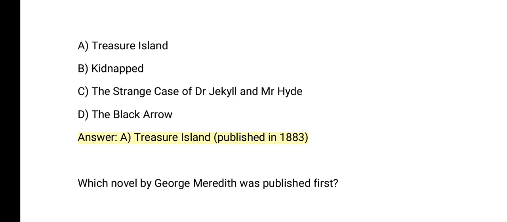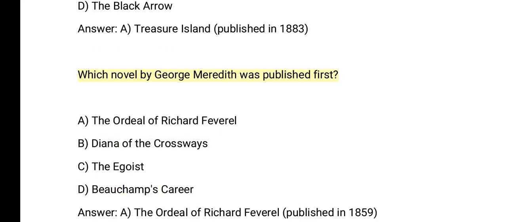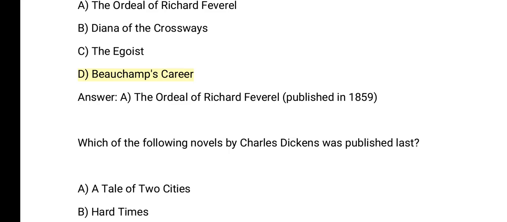Which novel by George Meredith was published first? A. The Ordeal of Richard Feverel. B. Diana of the Crossways. C. The Egoist. D. Beauchamp's Career. Answer: A. The Ordeal of Richard Feverel, published in 1859.